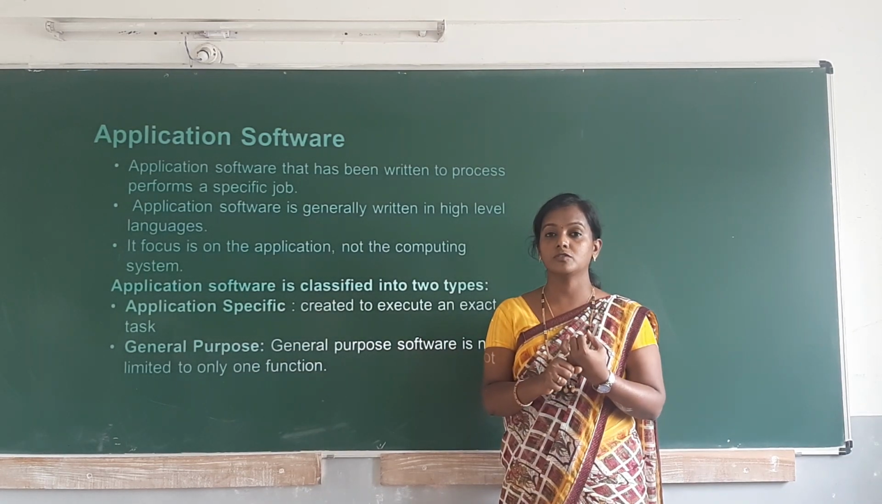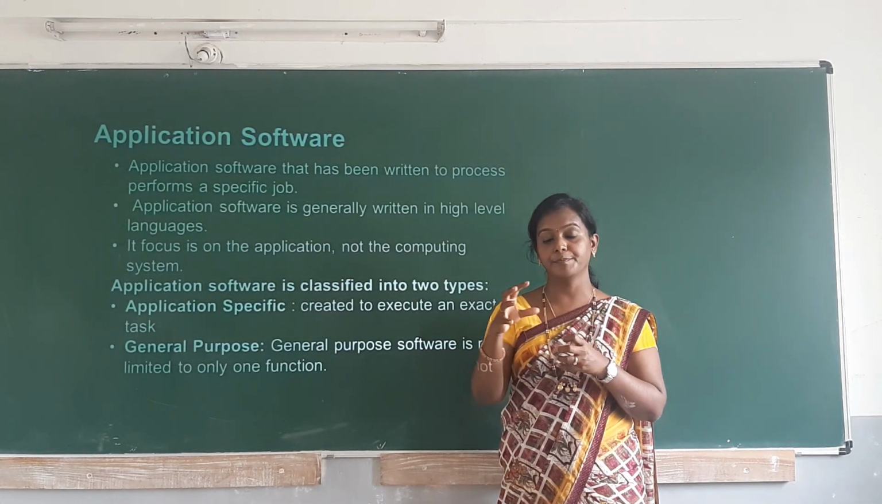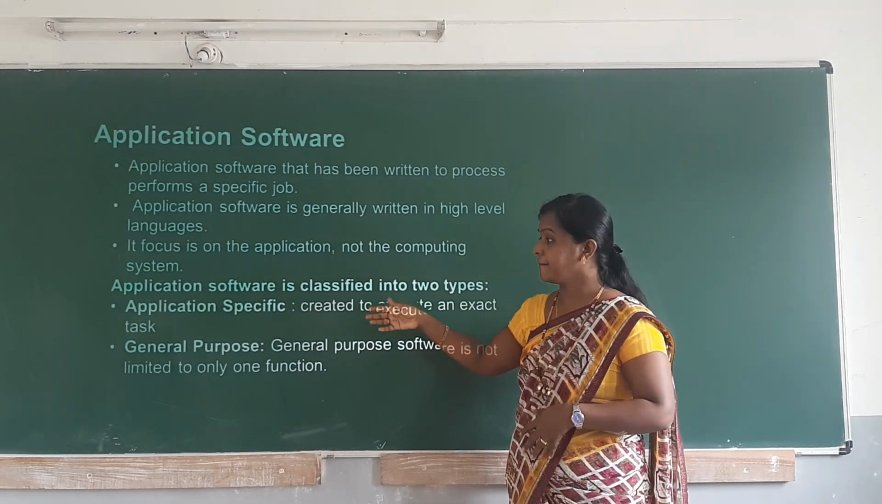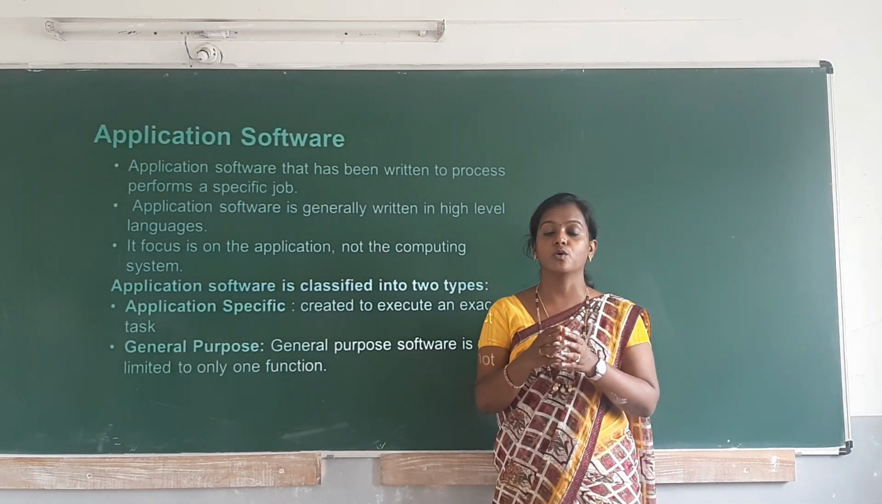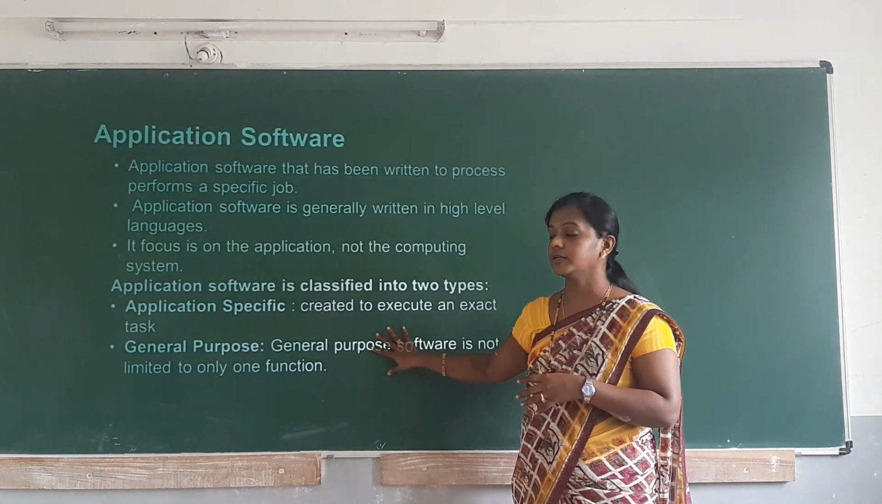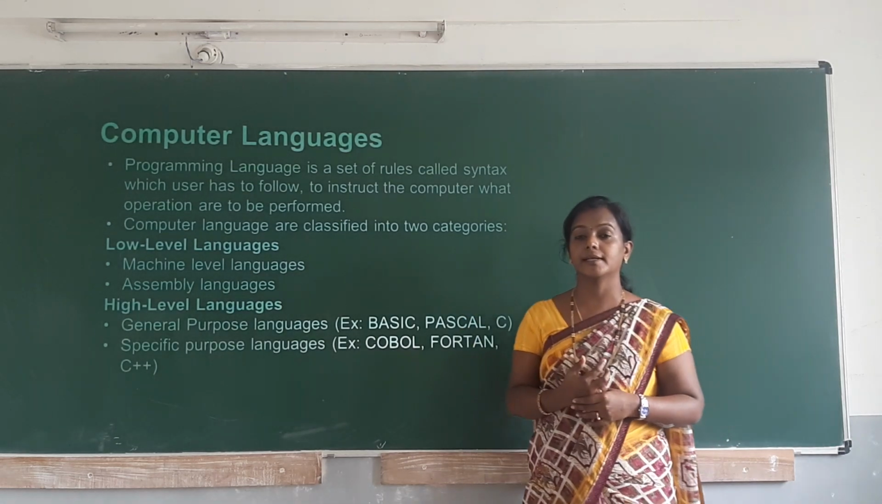So general purpose software is software which is used to do a lot of work; we can do many works. But application specific is only for one type of function. So that is about the application software. So next we have the computer languages.